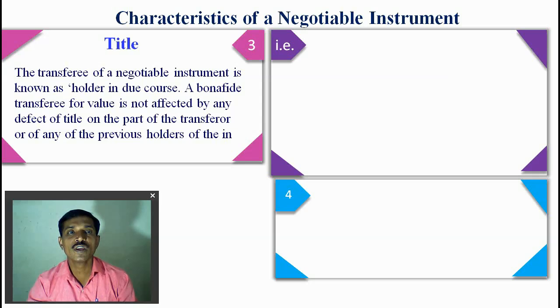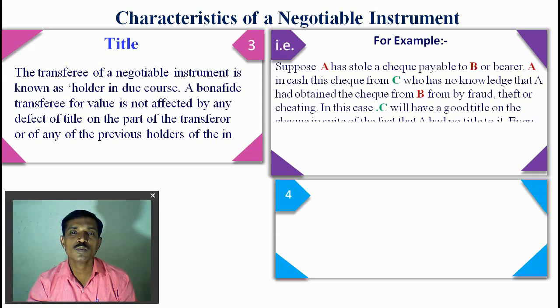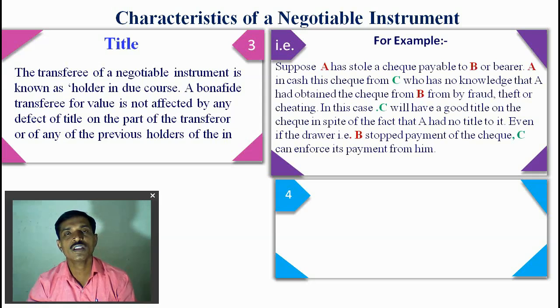For example, suppose A, B and C are three persons. A has stolen a check payable to B or bearer. A cashes this check with C, who has no knowledge that A obtained the check from B by fraud, theft or cheating.